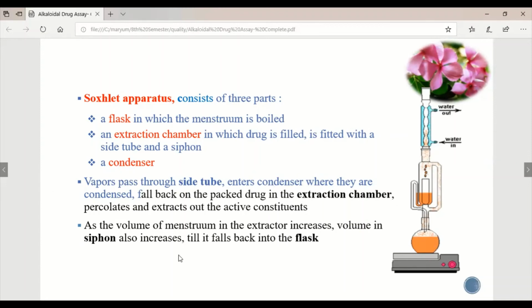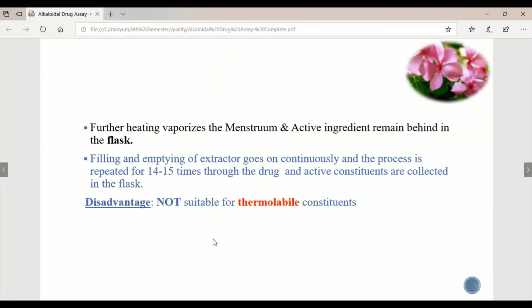Percolates are extracted out of the active constituents. The alkaloid will get extracted into the menstruum; as the volume of menstruum increases, the siphon will fill until it falls back into the flask. Then what will happen further? Heating vaporizes the menstruum, and the active alkaloid remains behind in the flask. The menstruum evaporates, condenses again, evaporates again and condenses again, and extracts the drug in it.